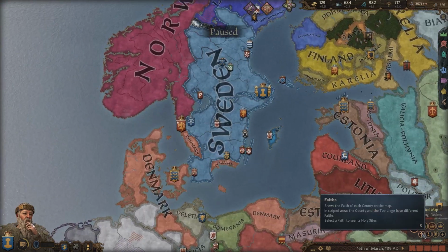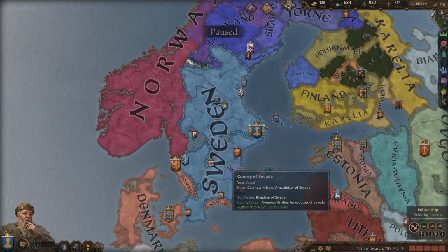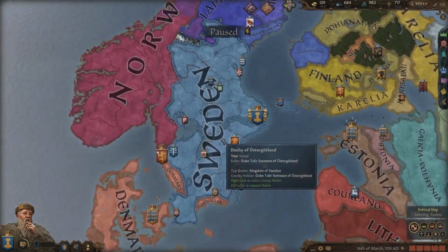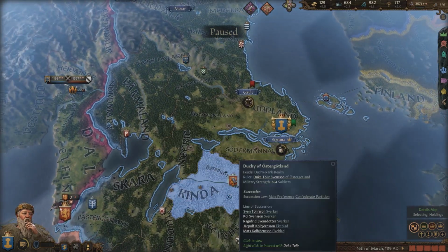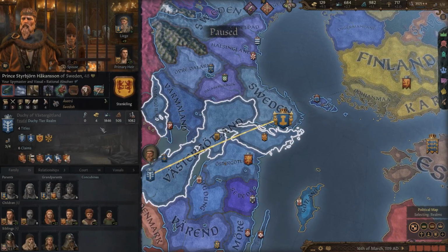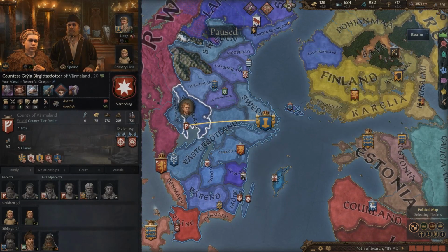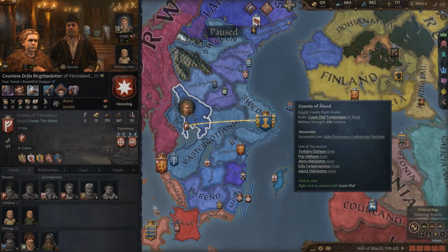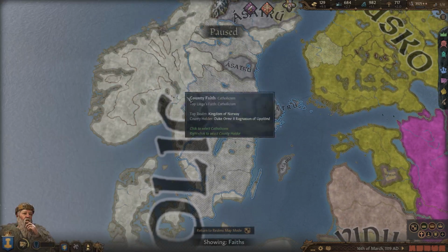I think so far it has been a pretty successful journey. As the true Norse Vikings left in Sweden, we took over the country, and now we are slowly but surely spreading our religion. I've been converting a lot of these vassals who were imprisoned before. You can see a lot of these vassals we have here are no longer Catholic, so in their own time they'll start converting their realms to the right religion here.